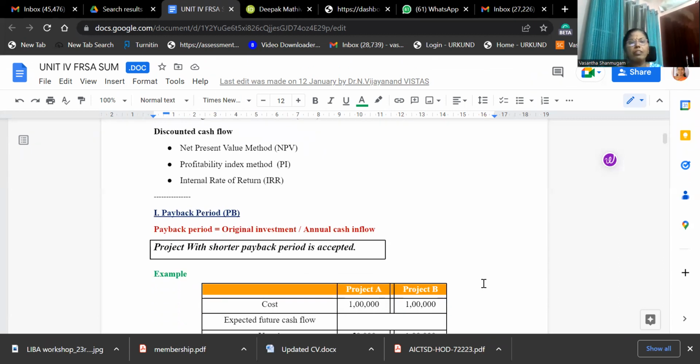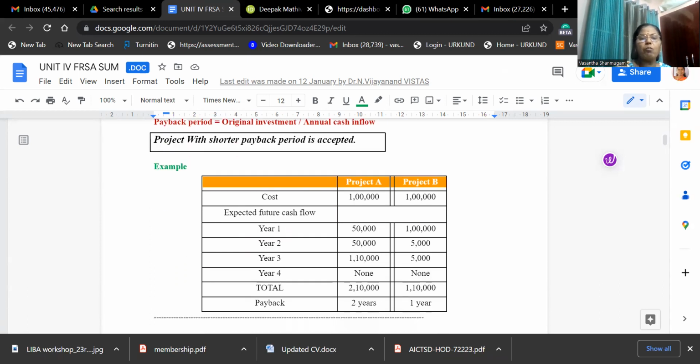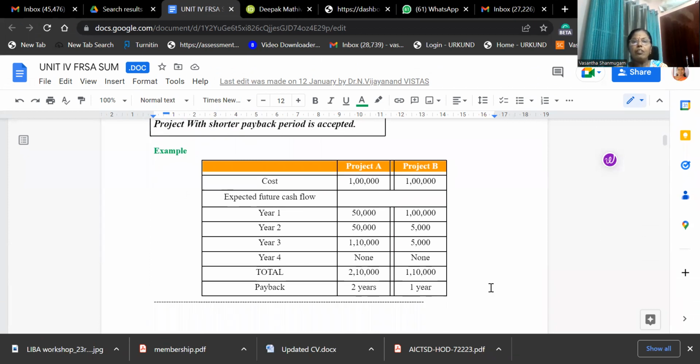Payback period method. Payback period method is a very simple method, easily everyone can understand. Here the accept criterion is that the project with the shorter payback period is accepted. The formula is original investment divided by annual cash flow. We will see with the help of one problem how the payback period method is applied in evaluation of the project proposal.